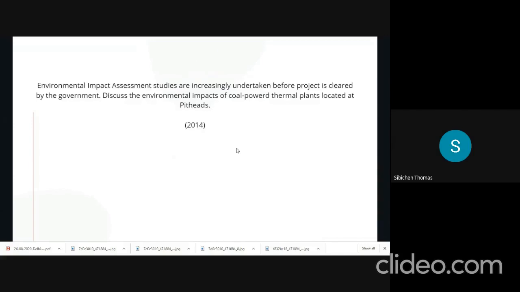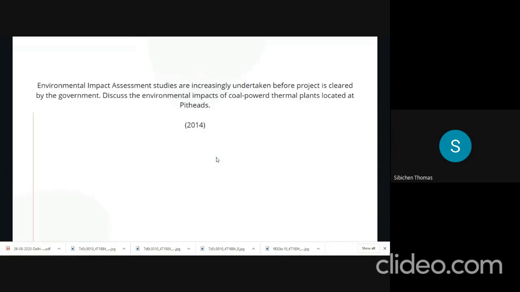At the same time, we should also know how air quality is measured. So these are sections, these are points which you will have to keep in mind while you read such articles, because all these points will ultimately help you with such prelims questions as well as mains questions.